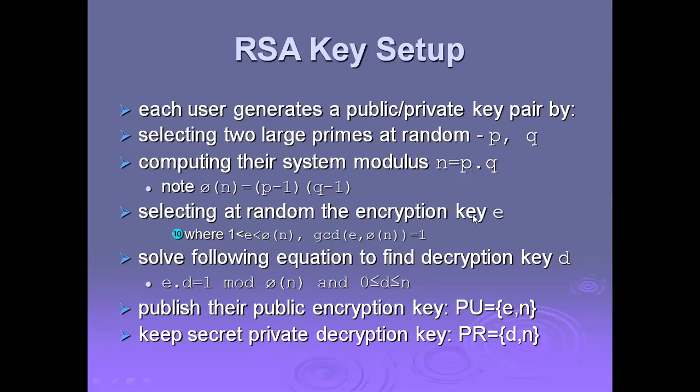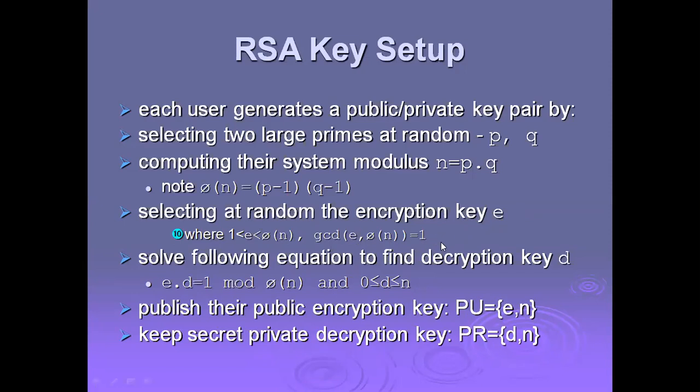Key generation is very important here. We select at random the encryption key e, where 1 is less than e, less than phi of n, and gcd of e and phi of n equals 1.